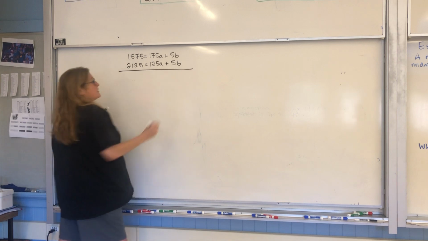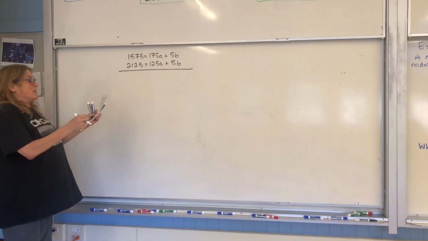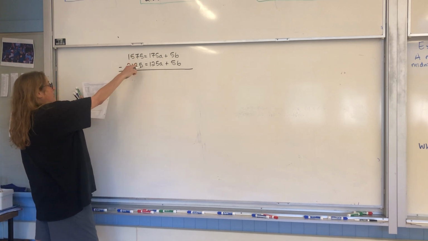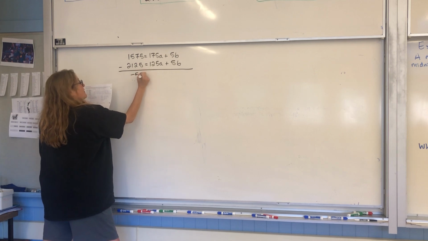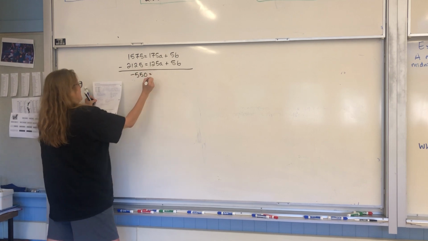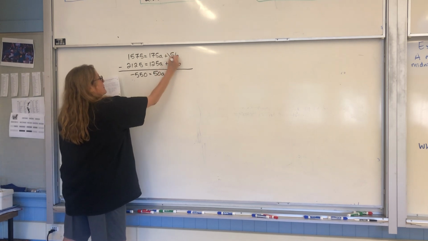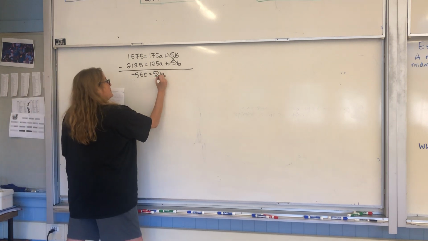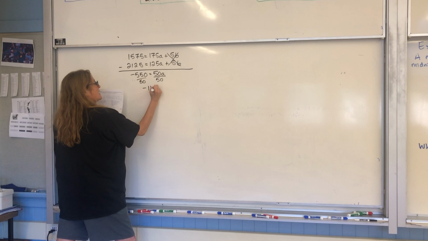Okay guys, do you notice the 5B's are the same? So guess what I'm going to do? I'm going to subtract. So 1575 minus 2125 is negative 550. And this is 50A. The 5B's are out. So if I divide by 50, I get negative 11 equals A.